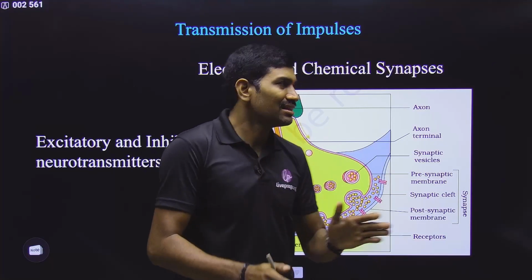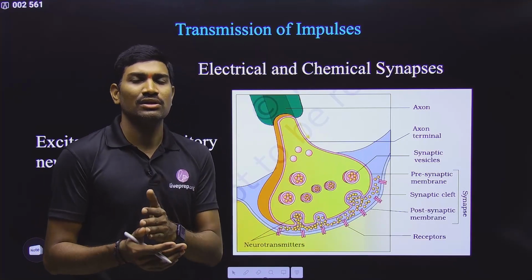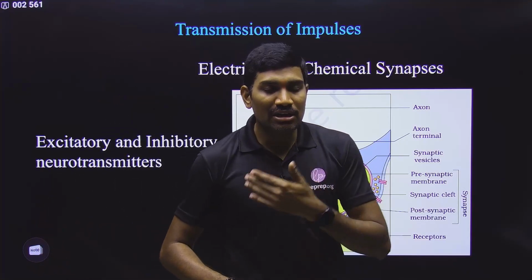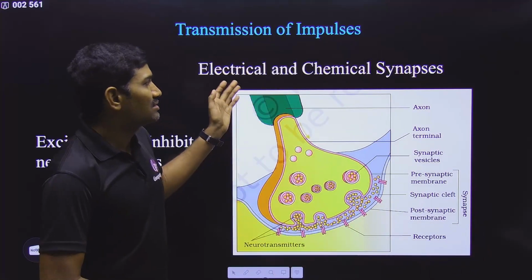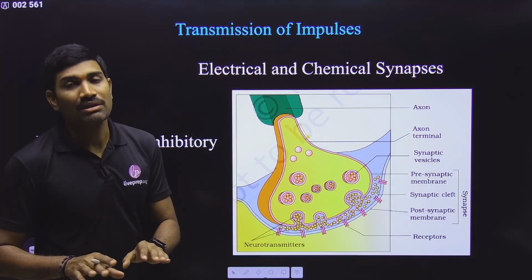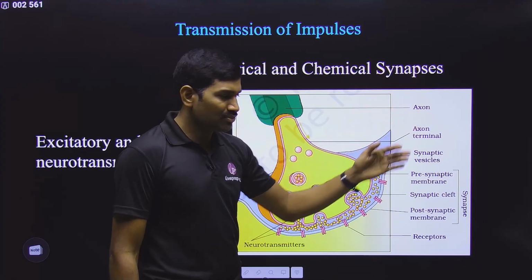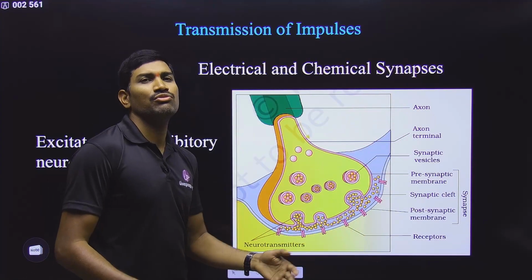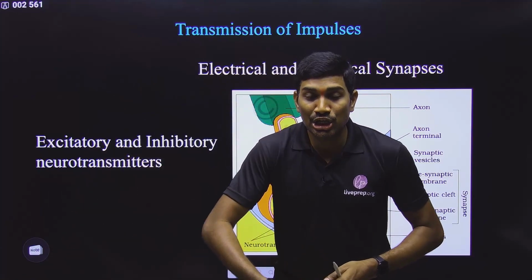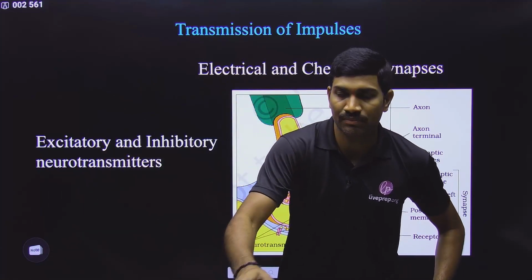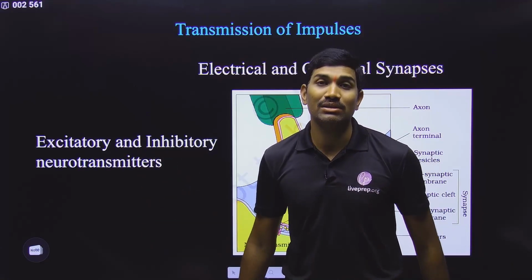So that's why in electrical synapses there is no chemical release, there is no neurotransmitter release, it directly induces, and such synapses help in quick information transfer. But these are very, very rare in humans. The majority of synapses are chemical synapses, with different types of neurotransmitters. Some are excitatory, meaning they can induce the action potential in the next neuron, whereas some are inhibitory, they will stop the generation of the nerve impulse.